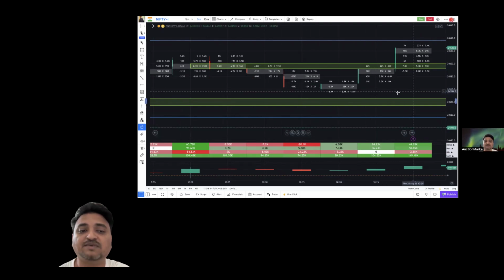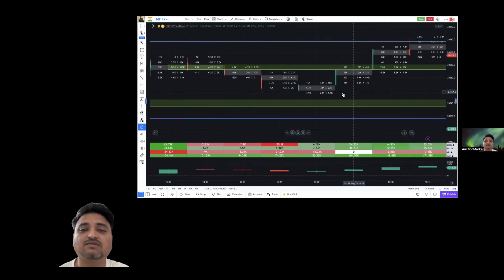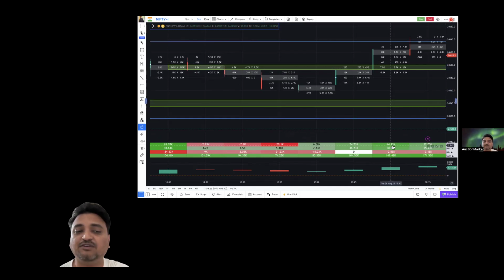So again the same story repeats here. Okay, the pullback did not come and we don't have a follow up candle, and this particular zone also got broken. This 250K negative delta got broken by this particular candle, and we have fair enough delta, more than 40K delta.